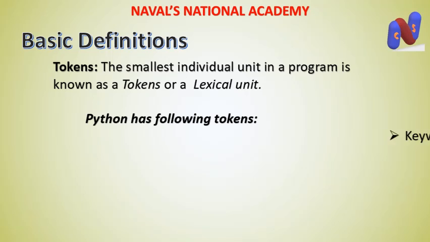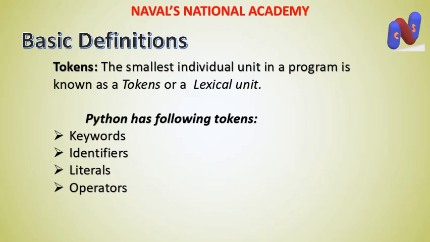Now Python has following tokens: keywords, identifiers, literals, operators, and punctuators. So these type of letters we use in a programming language. We use some predefined keywords, we use identifier which is going to define by the programmer, we use few literals in the form of string or numeric values, we use different type of predefined operators and punctuators also according to our requirement. So these, all of these are tokens.